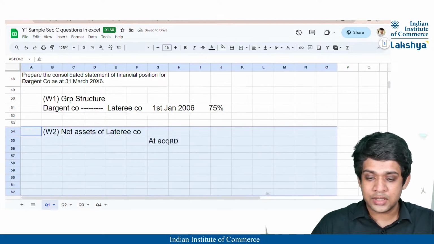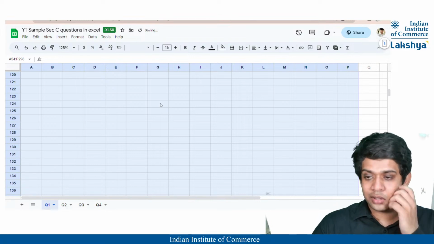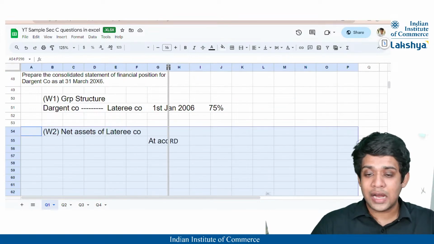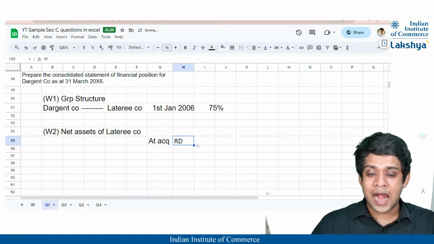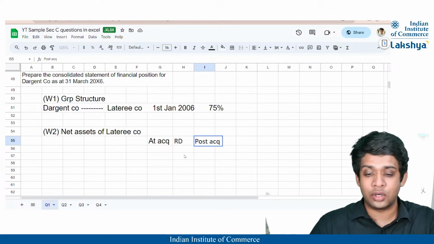Just a second, I'll increase the size so that we can complete the sum at once. Here we have the reporting date and acquisition, and we will get the difference as the post acquisition profits or losses.